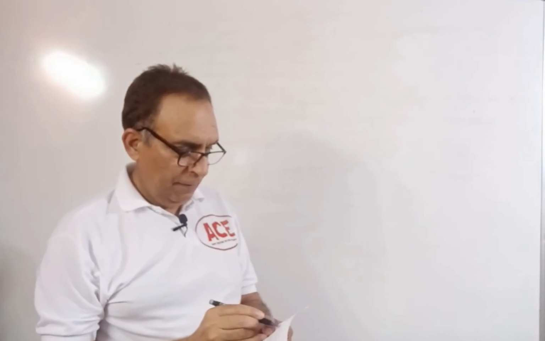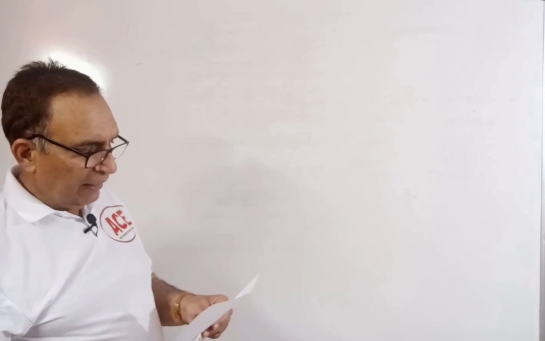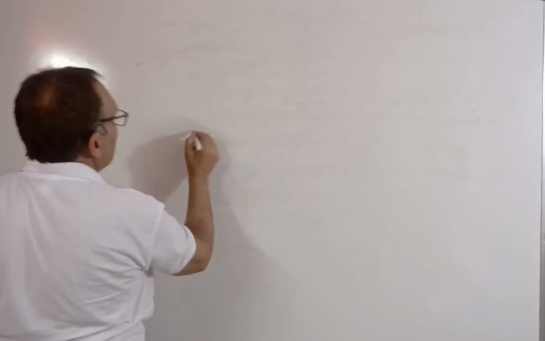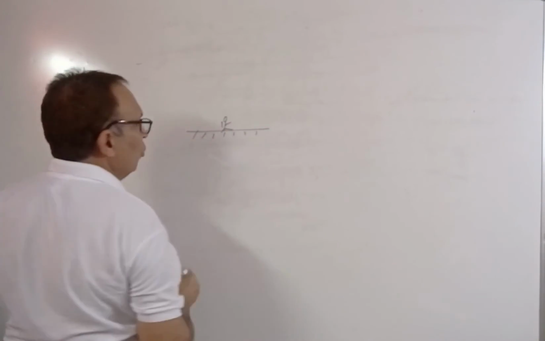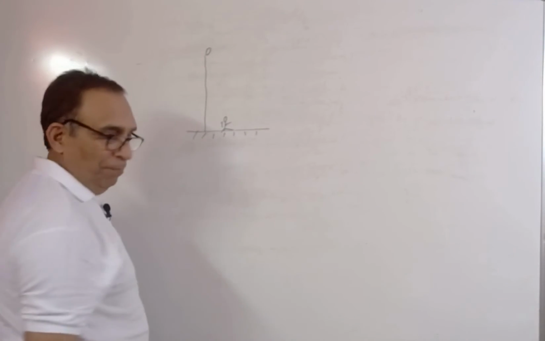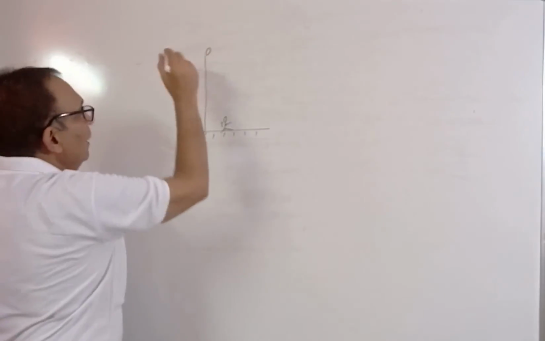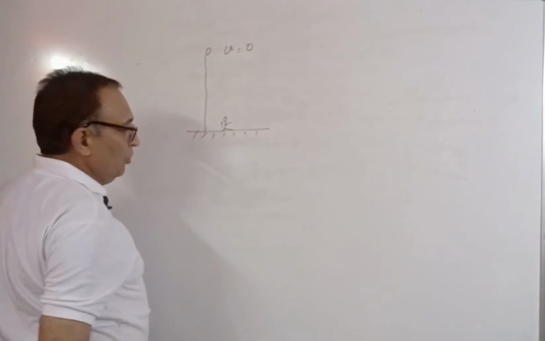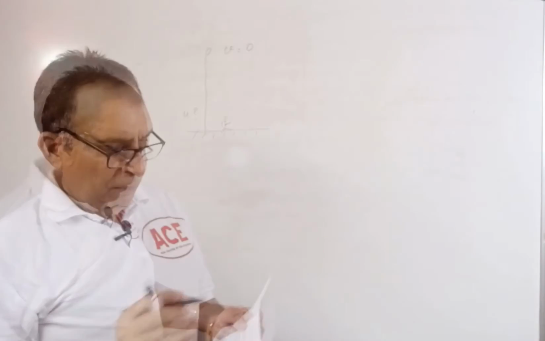The next question we have is, when an object is thrown vertically upward, what is its velocity at the highest point? Let us say this also. This is the ground, and this boy is throwing a ball upward. It will go up to a certain height and then stop. So it has a certain initial velocity, and since it is stopping at the top, the velocity will become what? 0. So the initial velocity is u, and the final velocity will be 0.